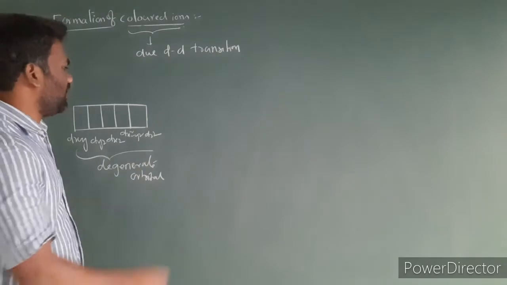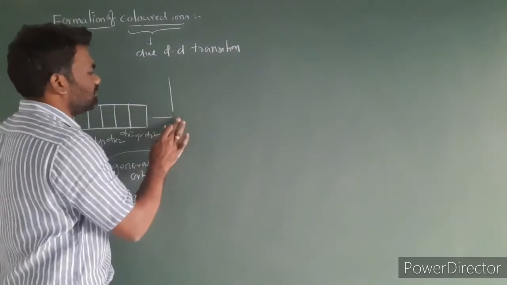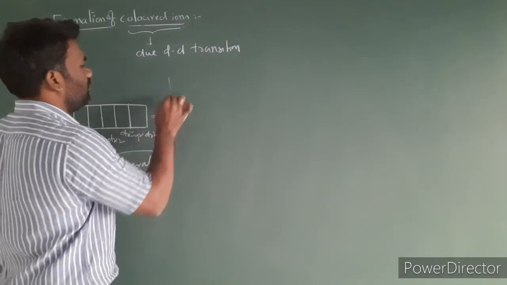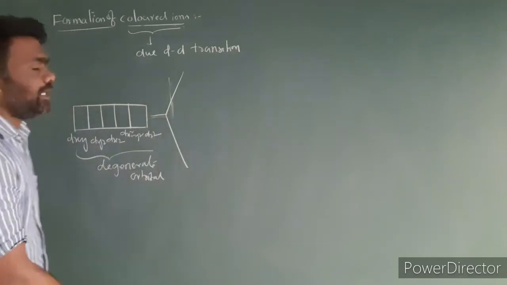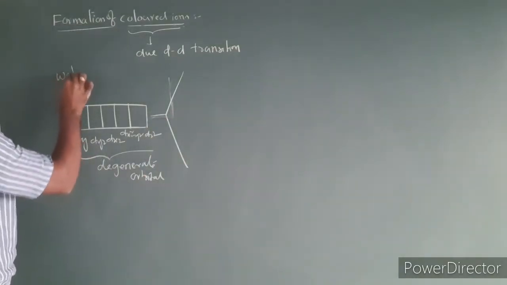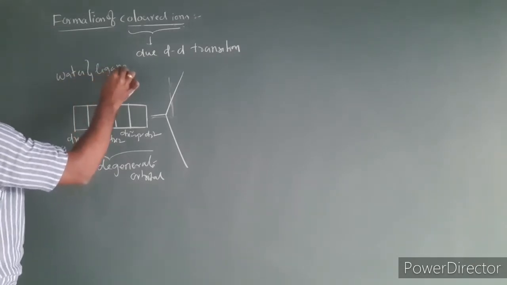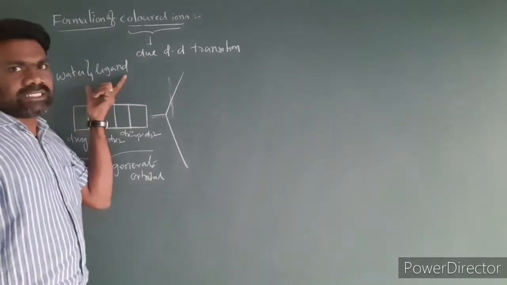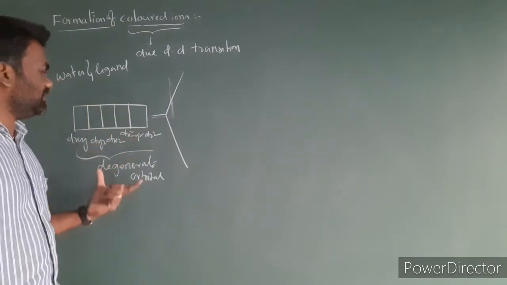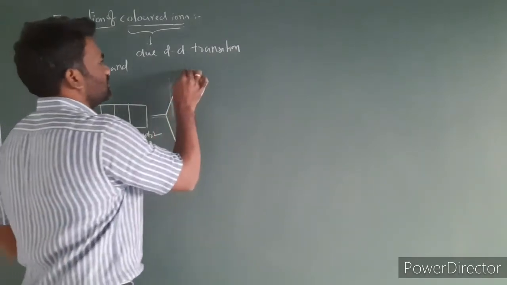So in the presence of a ligand, these orbitals are split into two sets. Here water is a ligand. In aqueous solutions, water is a ligand. In the presence of a ligand, these degenerate orbitals split into two sets.